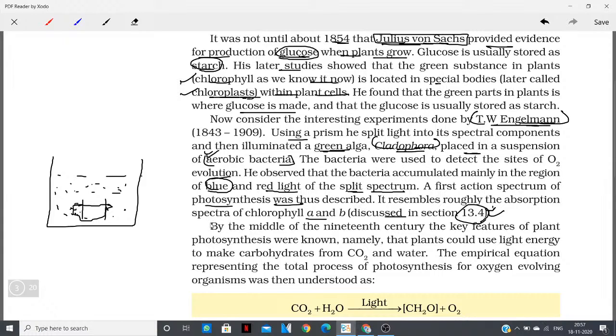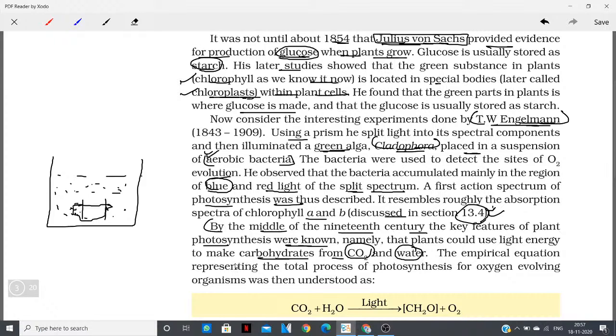By the end of the 19th century, the key features of photosynthesis were known, namely that the plant could use light energy to make carbohydrates, that is glucose, from carbon dioxide and water.